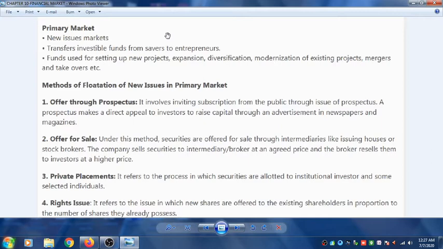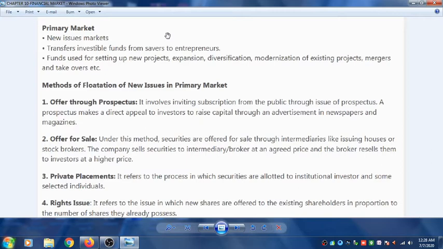Funds used for setting up new projects. The funds used in the primary market are used for starting a new project, then for the expansion of the company, diversification of the company, modernization of existing project, mergers and takeovers, etc. All these things are done in the primary market. Methods of flotation of the new issues in primary market. What are the methods of flotation of new issues in the primary market?